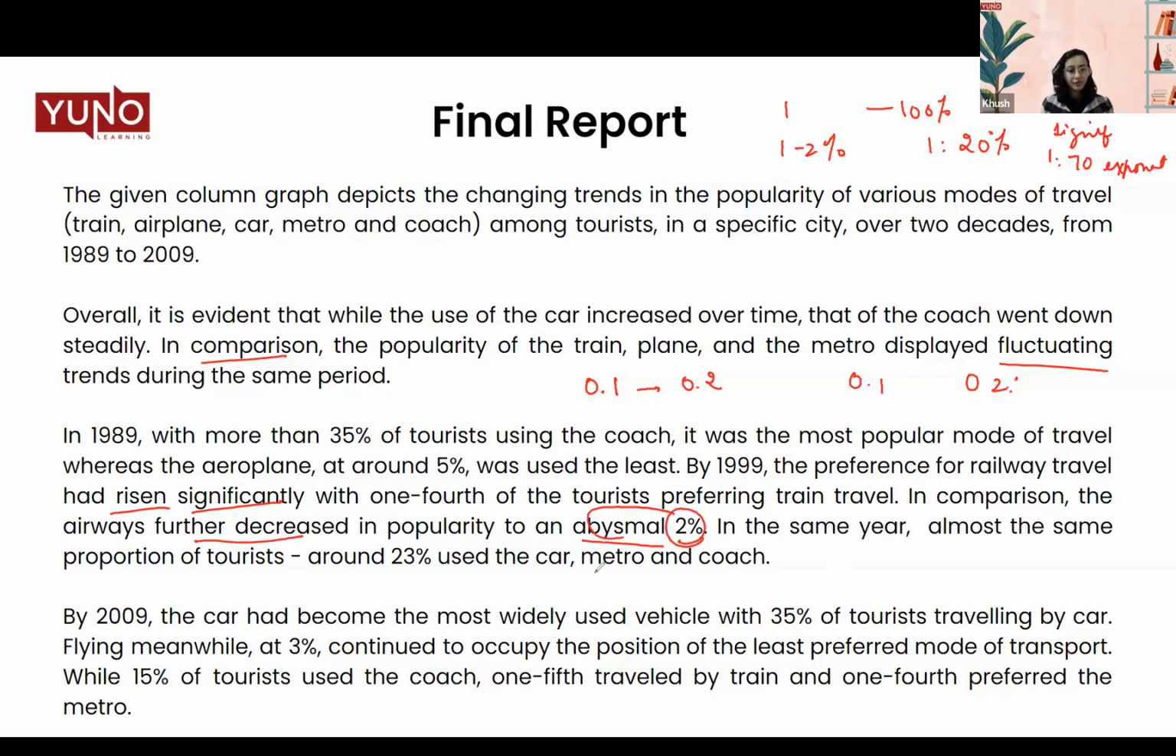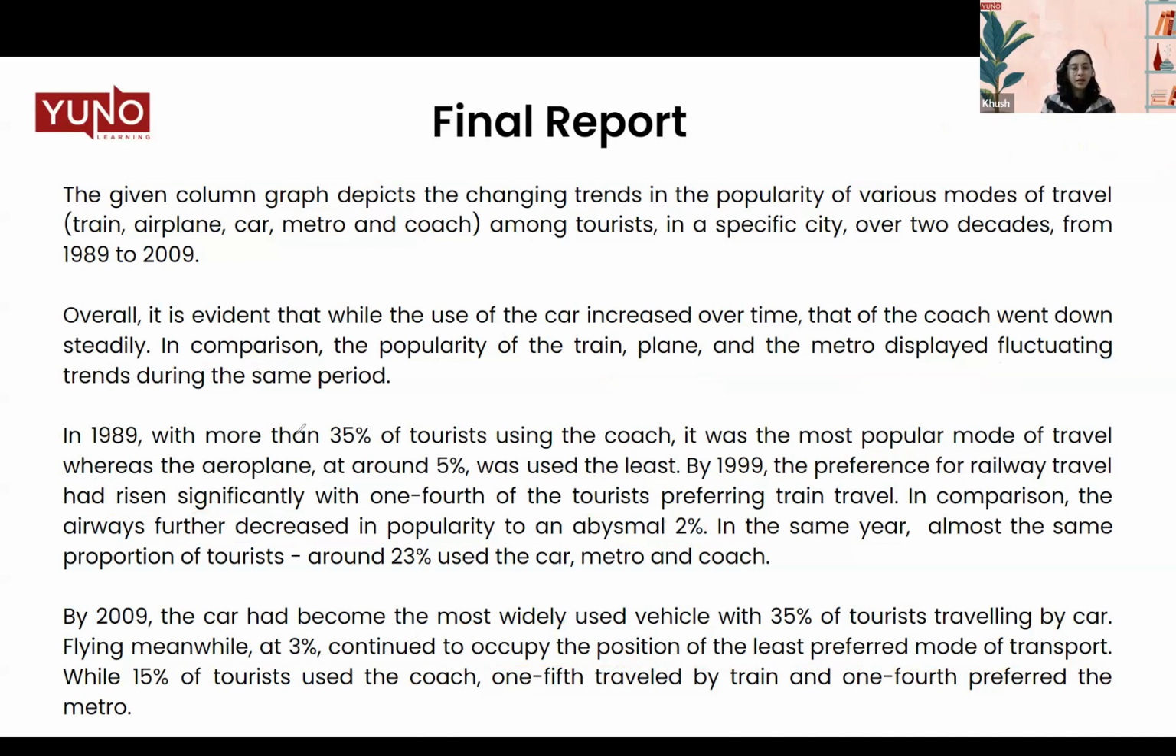Then we have most widely used vehicle, continue to occupy the position of least preferred mode. So we're just writing it was the least preferred mode. It was already there, but it still continued to occupy the position of the least preferred mode of transport. So this is how you score in your lexical resource category. Let's move on.